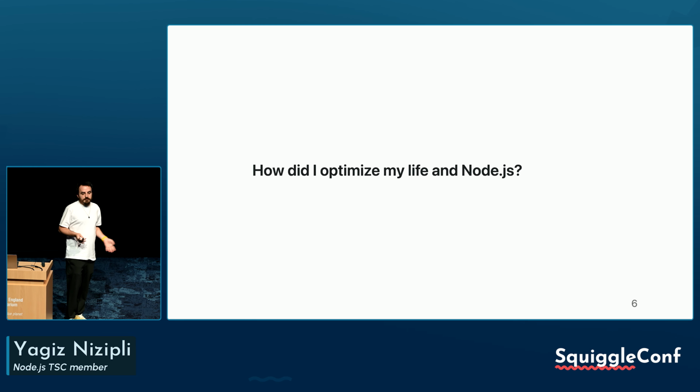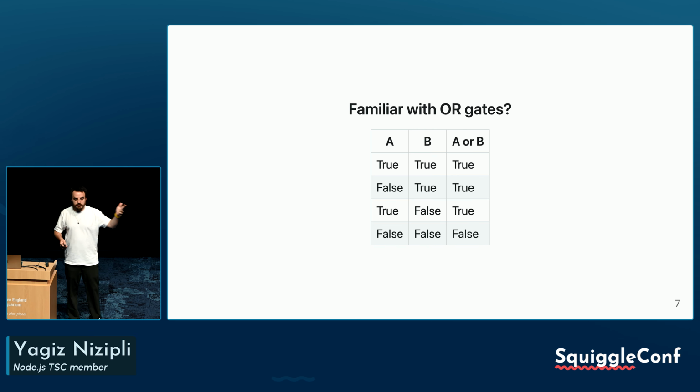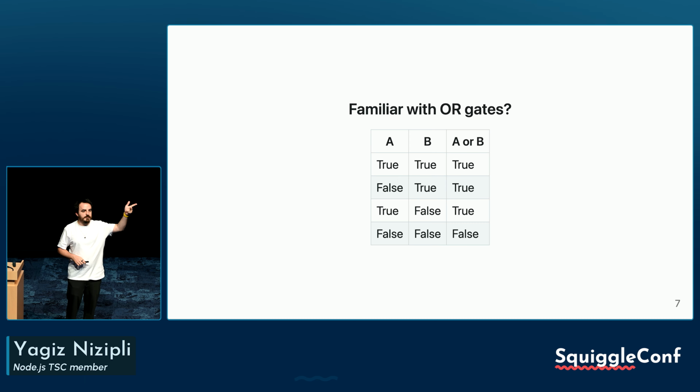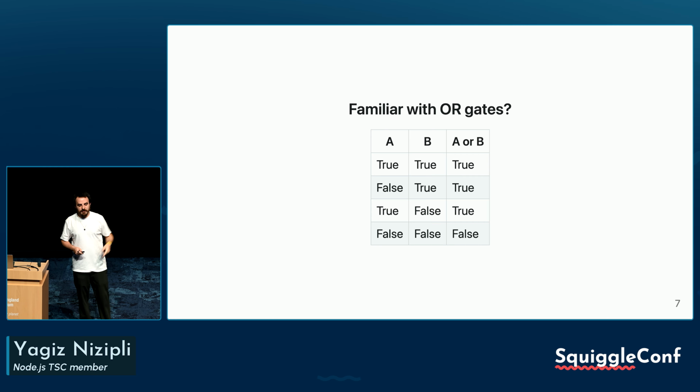So how did I do it? Are you familiar with OR gates? If A is true and B is true, A or B is true, and vice versa. So I'm going to talk about my marriage, then my kid, and then optimizing Node.js. It will be a three-part talk about my success path.